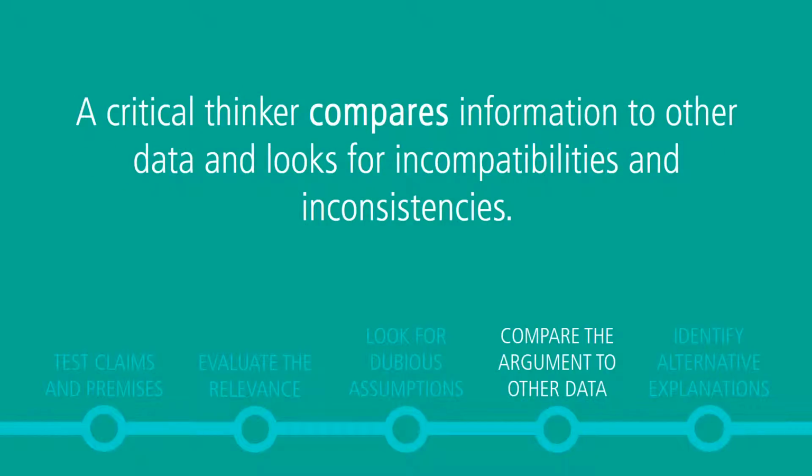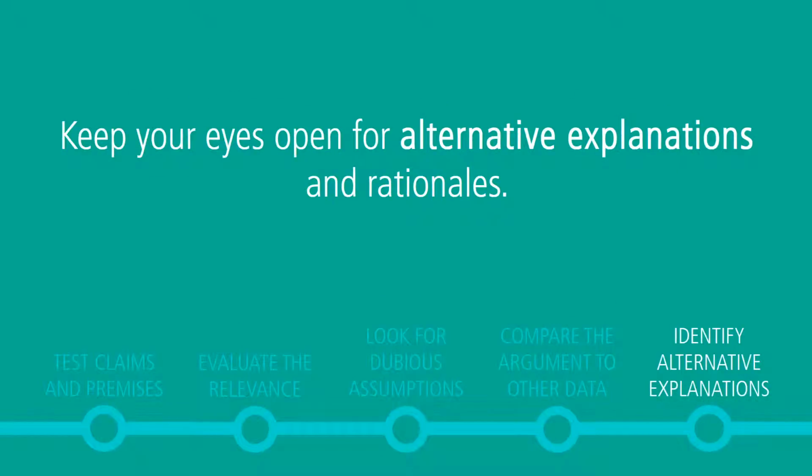Sometimes an idea, alternative, or solution is unique and turns out to be a creative breakthrough. However, in most cases, arguments should be consistent with accepted ideas and observations. A critical thinker compares information to other data and looks for incompatibilities and inconsistencies. Keep your eyes open for alternative explanations and rationale. When someone suggests that X causes Y, don't immediately assume the statement is true. Ask yourself if something else might cause Y, or if it's logical to assume X is really the cause.